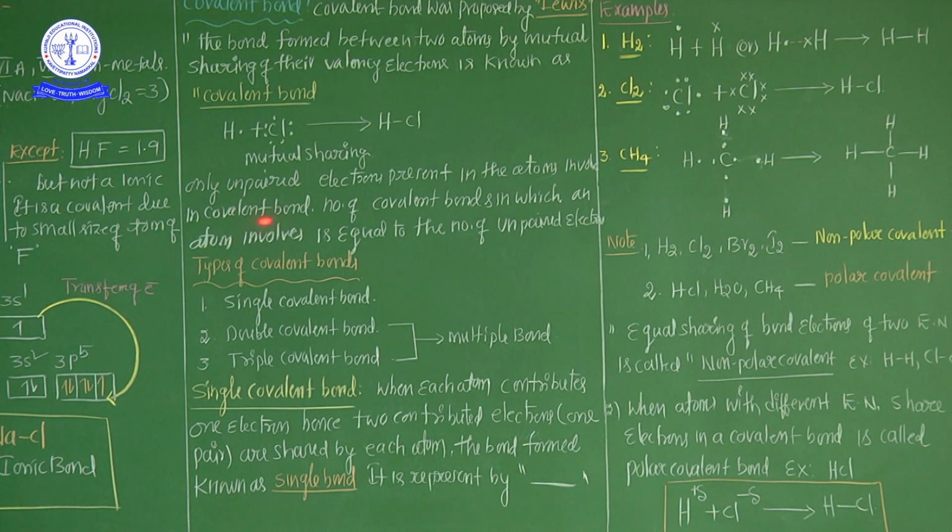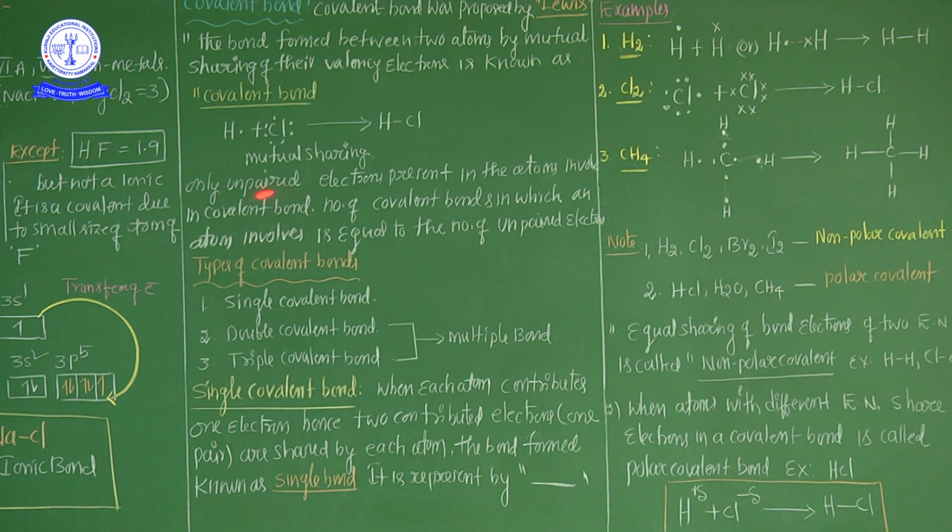But what are the characteristics of the covalent bond? Only unpaired electrons present in an atom are involved in the covalent bond. So my dear students, in case of ionic bond, paired electrons also transfer. But in a covalent bond, what is the major important point? Definitely that atom contains unpaired electrons.